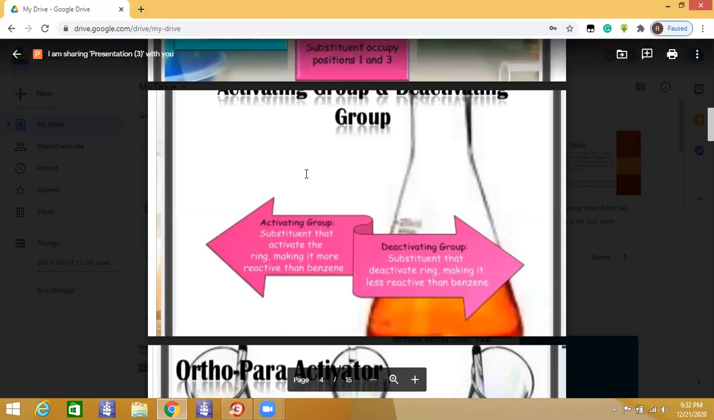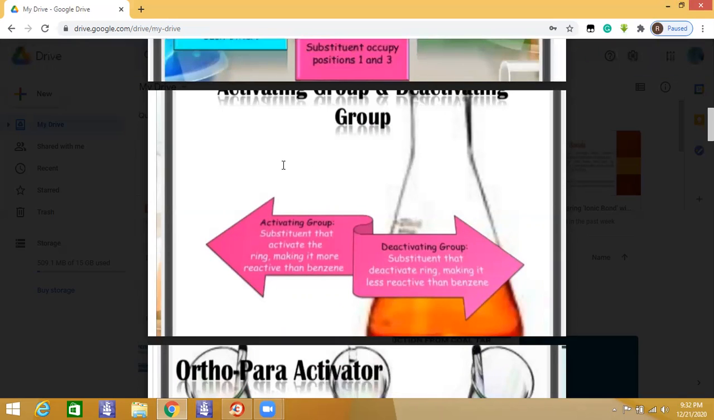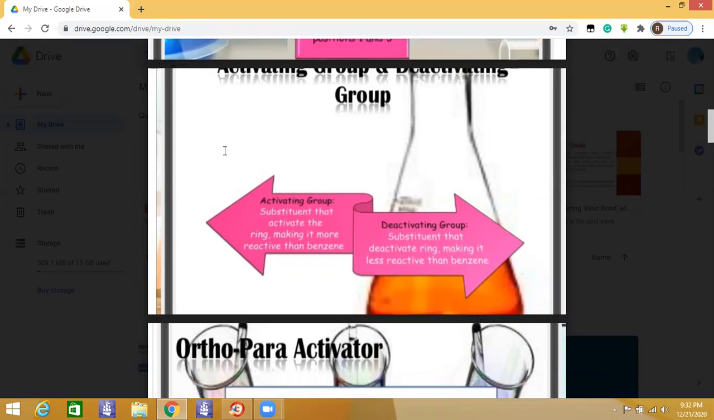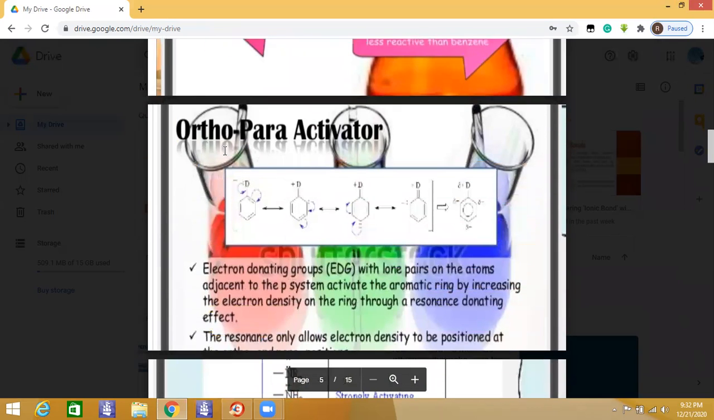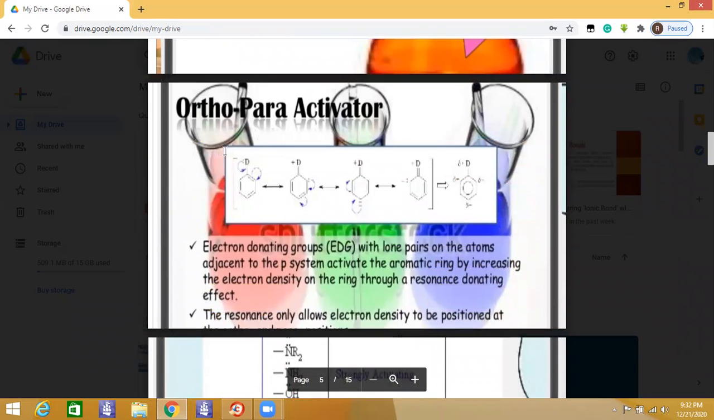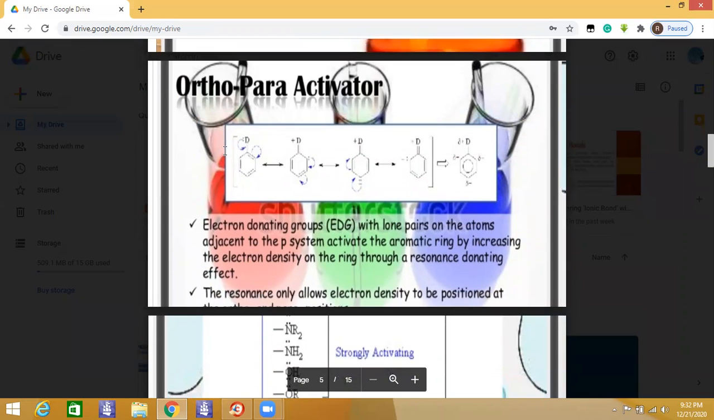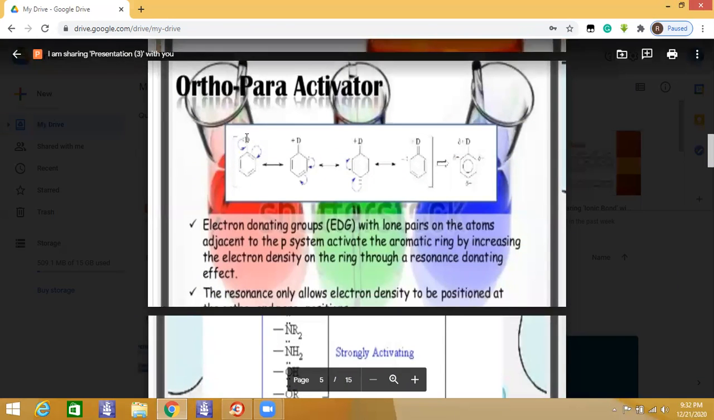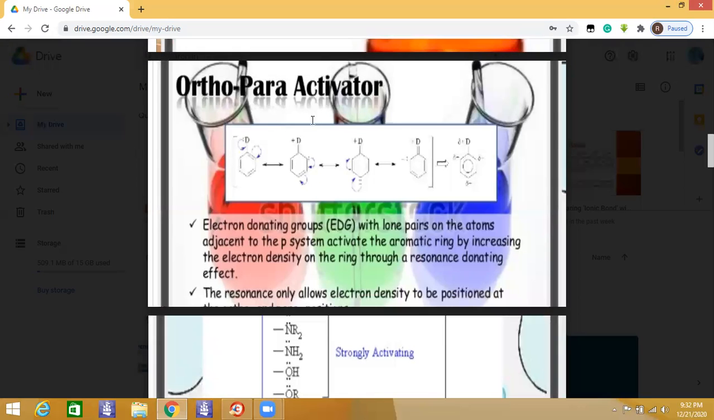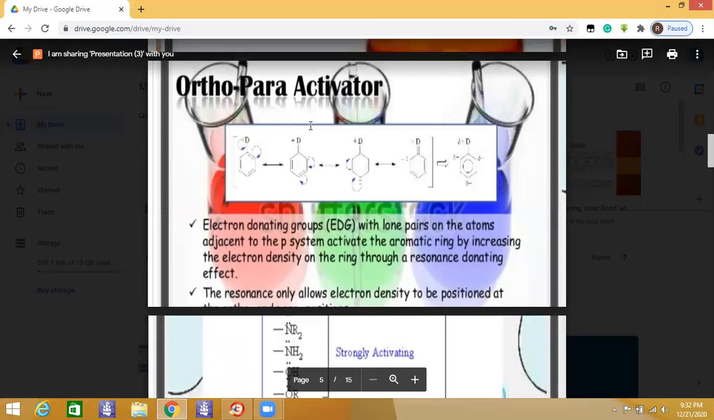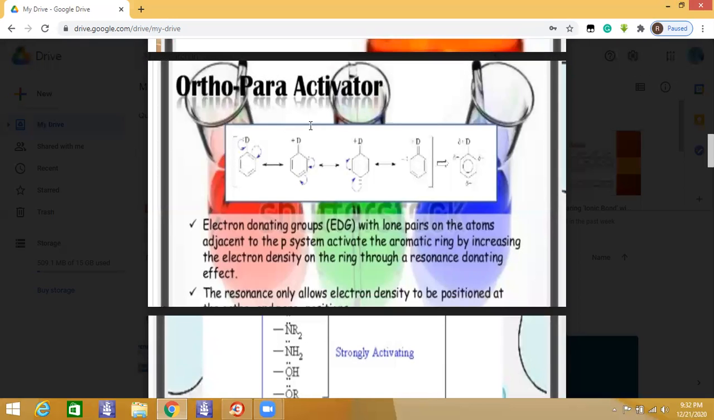According to the substituent groups, they are classified into three classes. Let us see ortho-para activators. They are called ortho-para directing groups or activating groups. For that purpose we have alkyl groups, amino groups, and those molecules which have a pair of electrons, so they donate their pair of electrons like this. You may see this D, which has the lone pair of electrons.